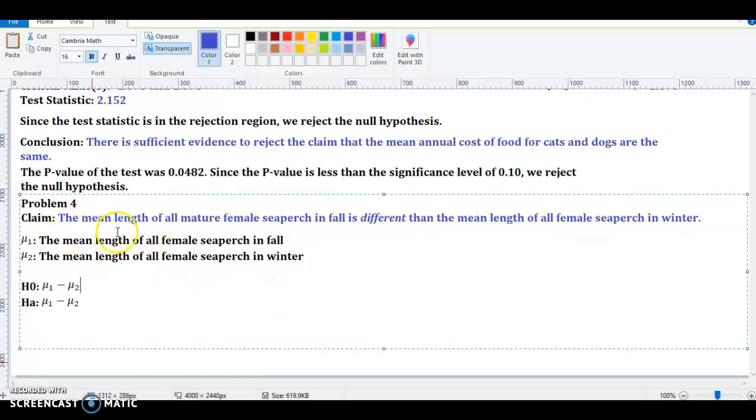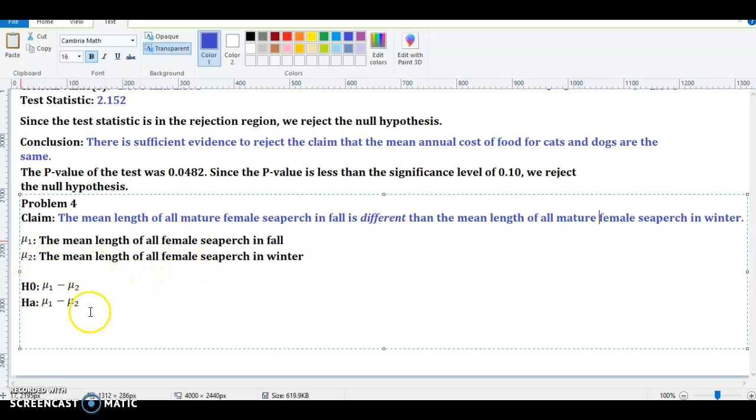So again, this is the claim: the mean length of all mature female sea perch in fall is different than the mean length of all mature female sea perch in winter. Since we're dealing with 2 different means from 2 different populations, mu1 is the mean length of all female sea perch in the fall, and mu2 would be the mean length of all female sea perch in winter.